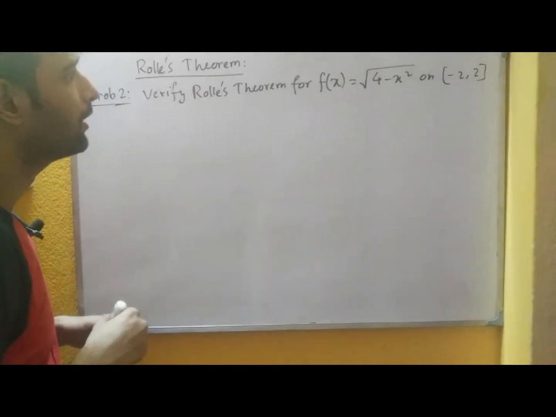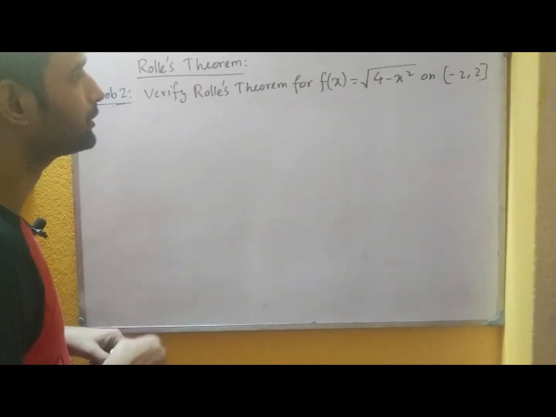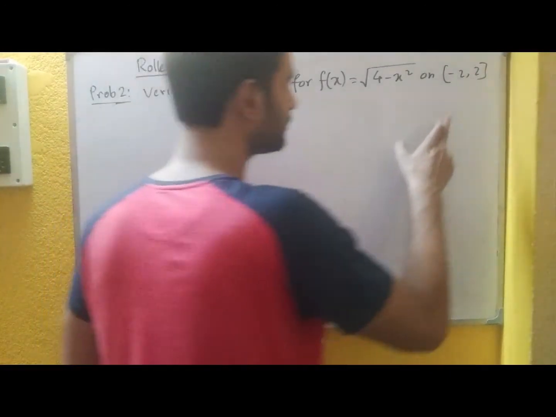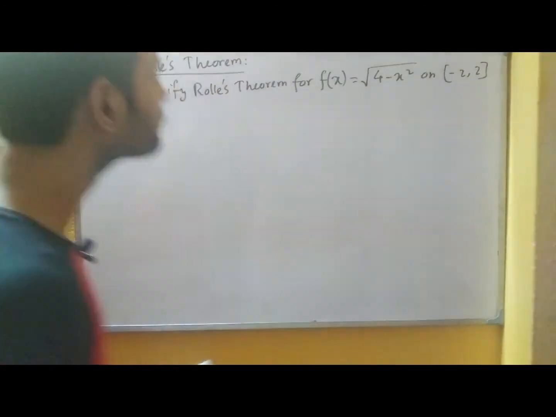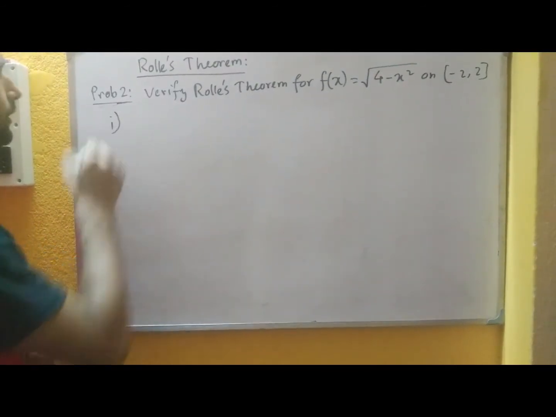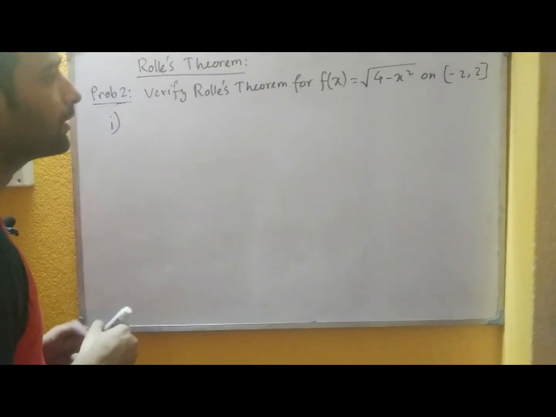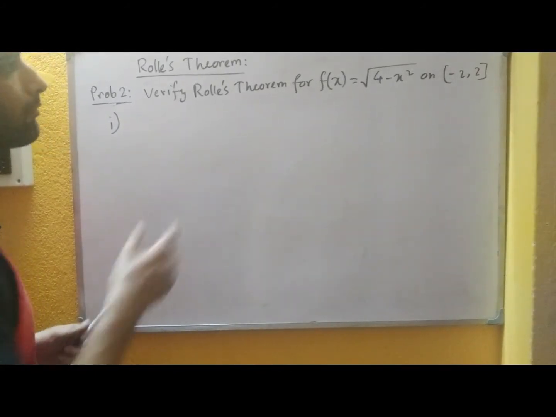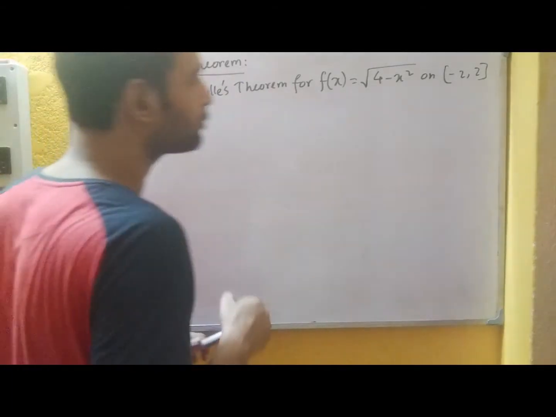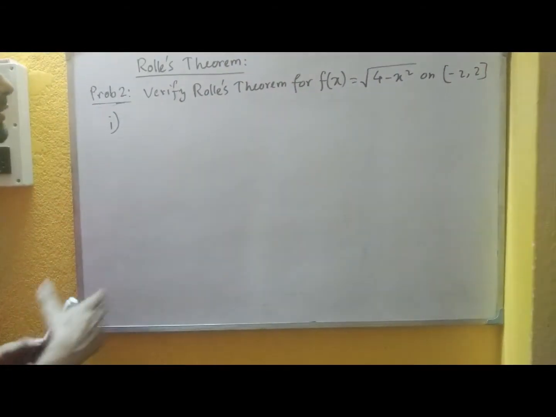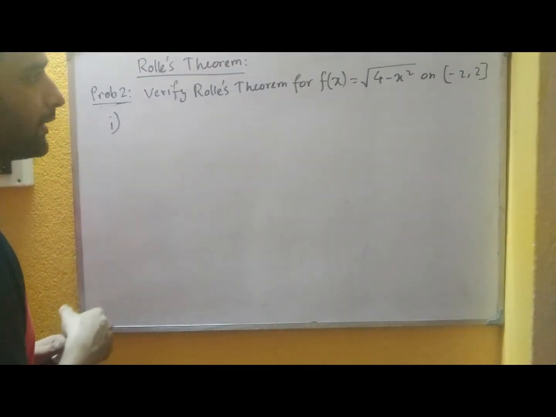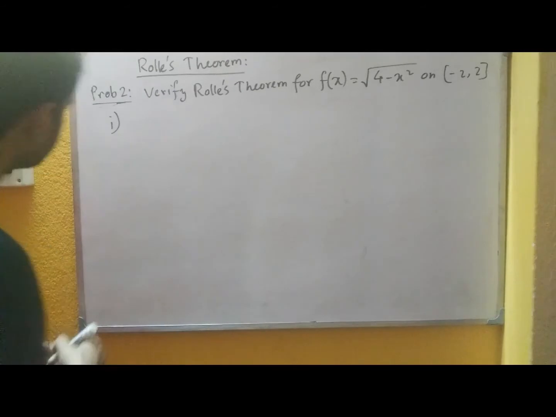This is our next problem, that says verify Rolle's theorem for f(x) equal to root over 4 minus x square on the closed interval minus 2 to 2. So here, first we check the continuity. Since it is a square root function and the precise domain is the closed interval minus 2 to 2, we know that the function is continuous in the prescribed domain.